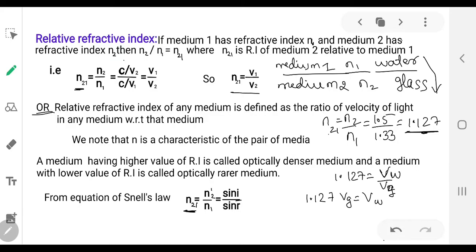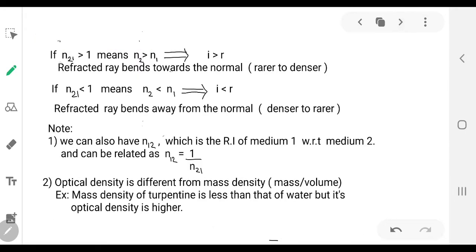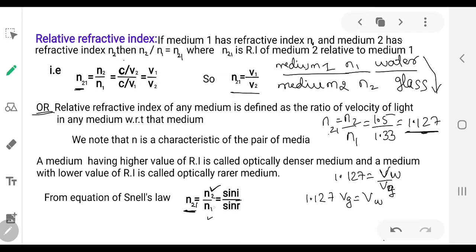When the numerator is more and the denominator is small. So N2 has to be greater than N1. So if N21 is greater than 1, it indicates N2 is greater than N1.